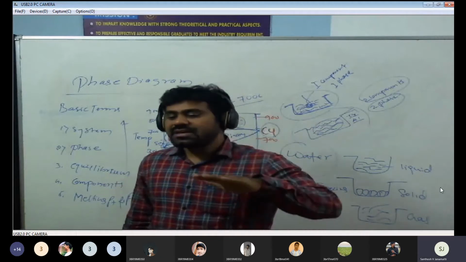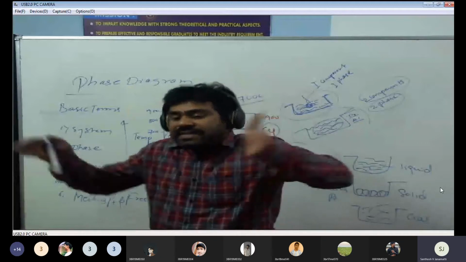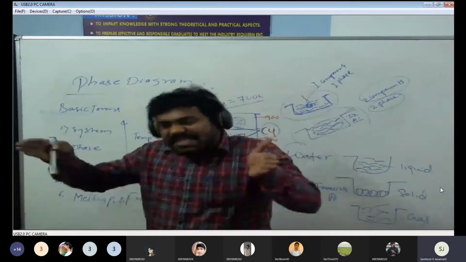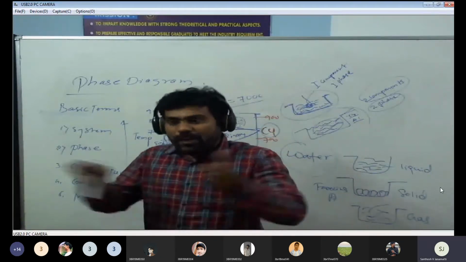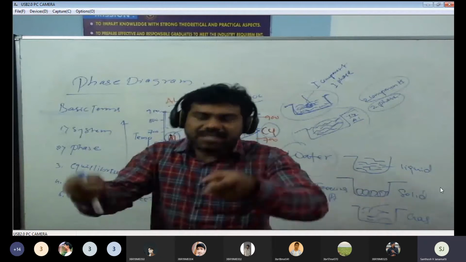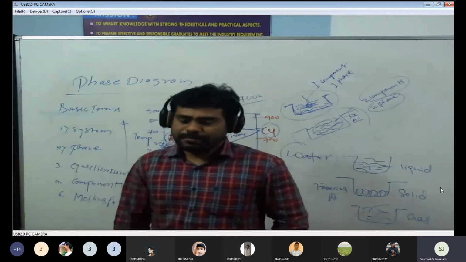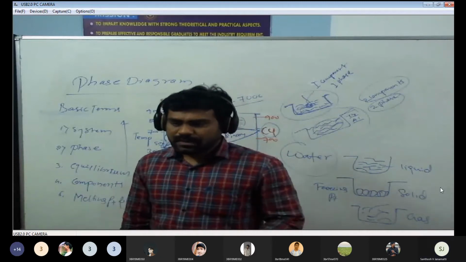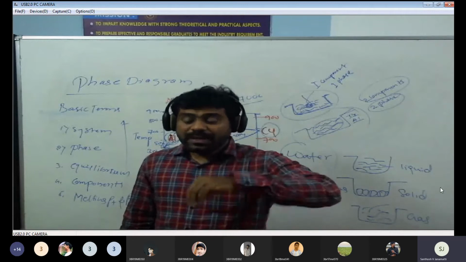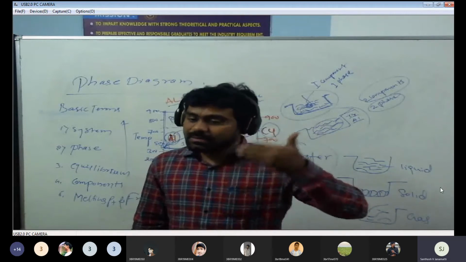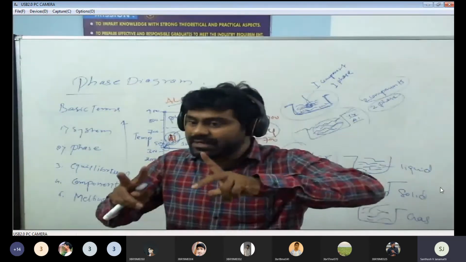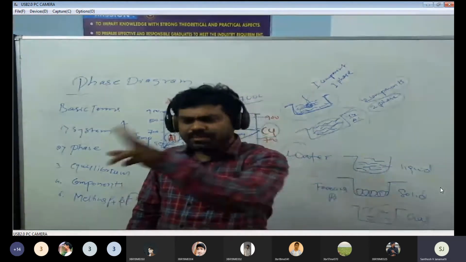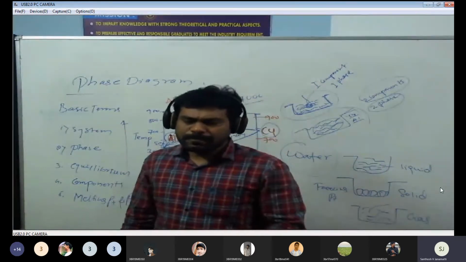This is one condition. Second condition, it has two physically distinct components which we can identify in different colors. That's also right. In a complete liquid only, we can identify with our visual inspection. It looks different in colors. That also we can say different phases are present in this material.